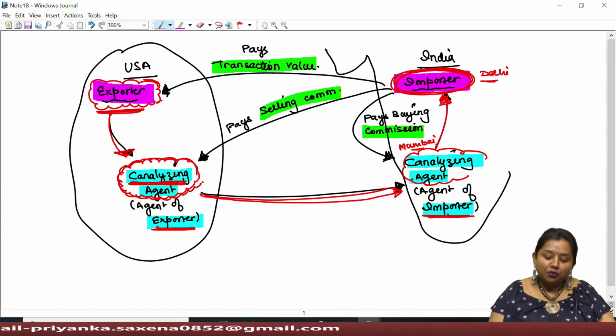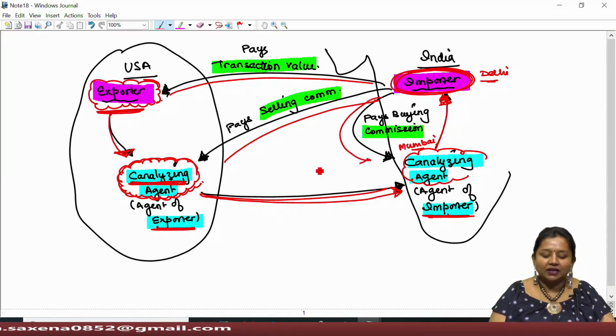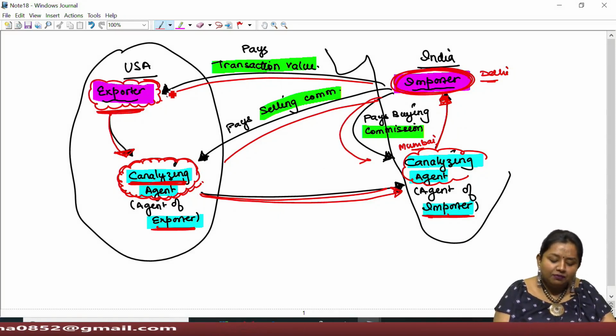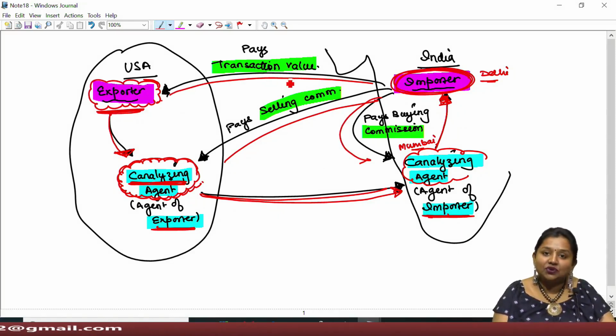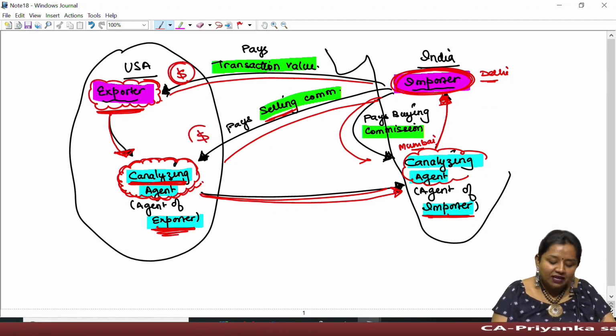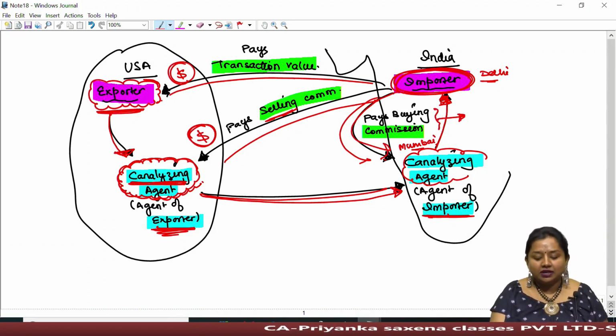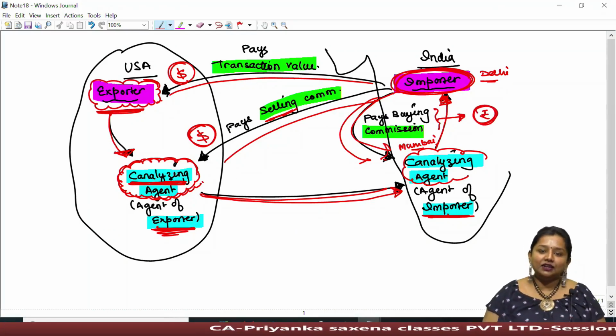And post then, the importer might be asked to make payment to all three of these individuals separately. If the importer pays the exporter, it will be known as transaction value. The importer making payment to the canalizing agent will be known as selling commission, because the canalizing agent located abroad is the agent of the exporter, that is, the seller. To both these people, the payment must be made in foreign currency itself. And after receiving his goods, the importer pays commission to his agent, known as buying commission. Since his agent is located in India, such commission shall be paid in Indian rupees only.